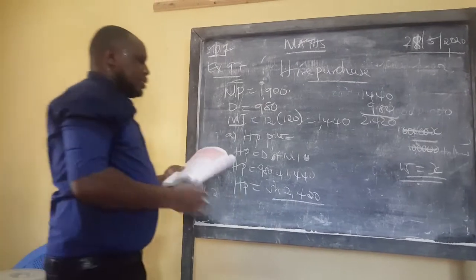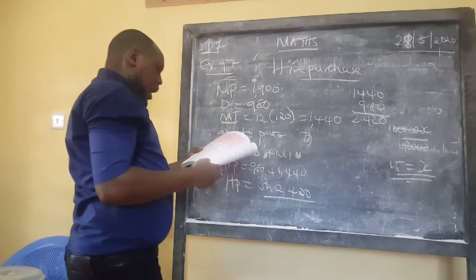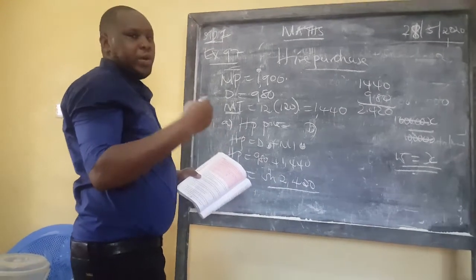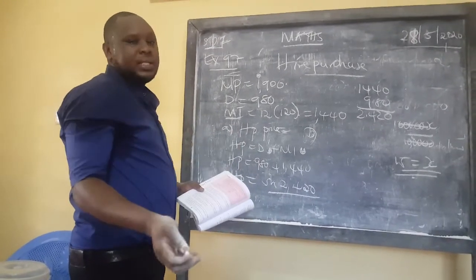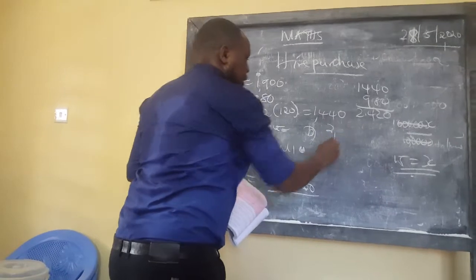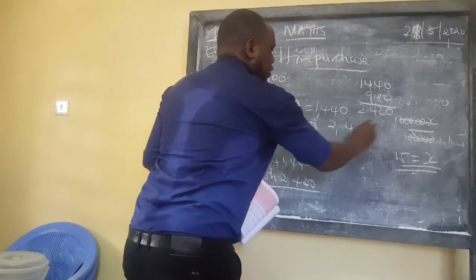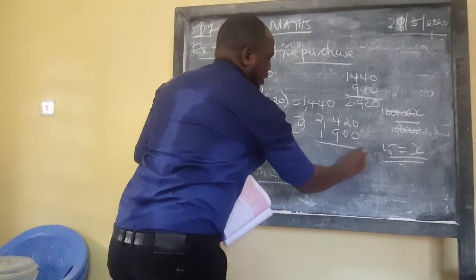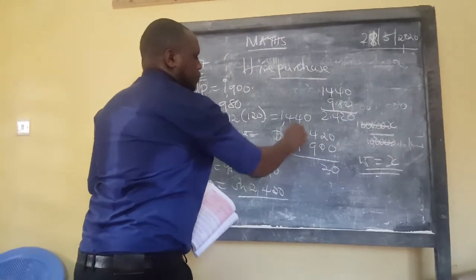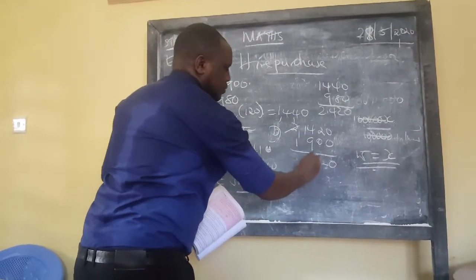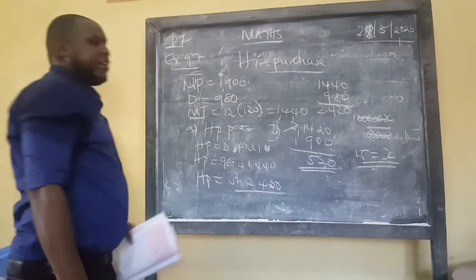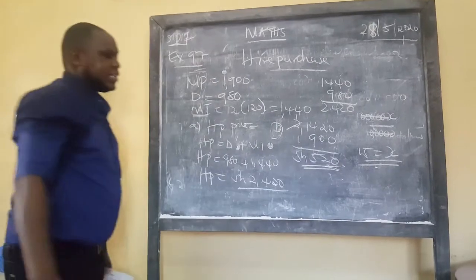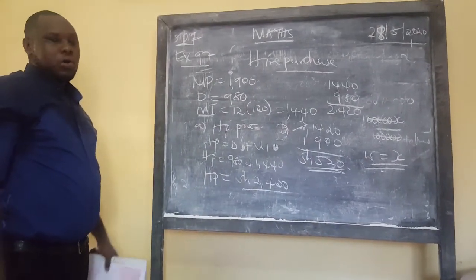Question number B says, how much more than the market price did he pay? When you hear how much more, that simply means subtraction. So you take the hire purchase price, subtract the market price. That gives you 2,420 minus 1,900, which is 520. So he ended up paying 520 shillings more. So this is the answer: 520 shillings more. That is what he paid.